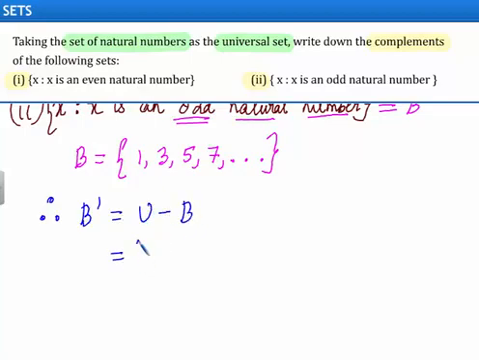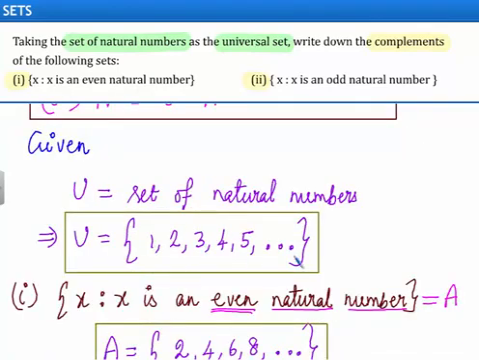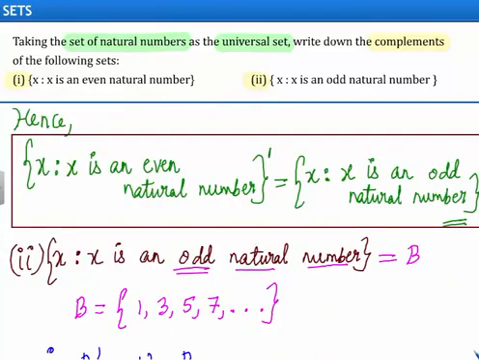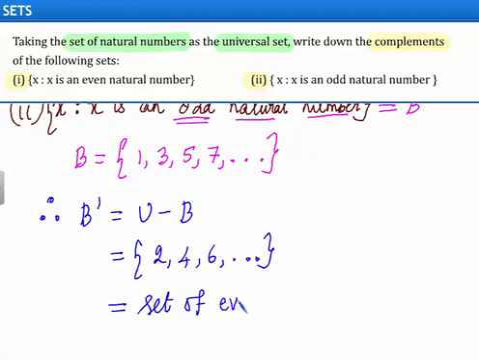This will be equal to set of all elements which are in the universal set but not in the set B. So, universal set is nothing but the set of natural numbers. Set B is set of odd natural numbers. So, B complement will be equal to 2, 4, 6 and so on. This is nothing but set of even natural numbers.